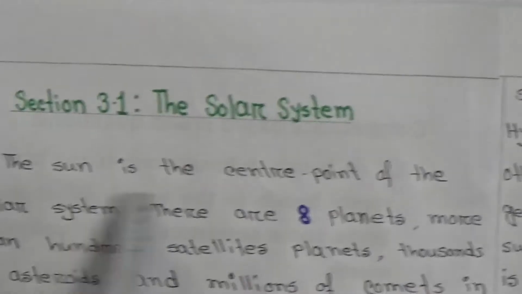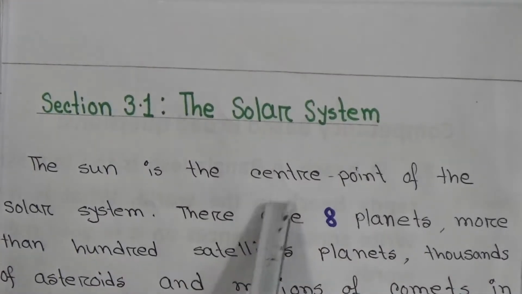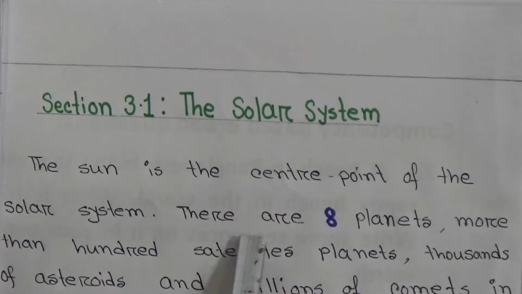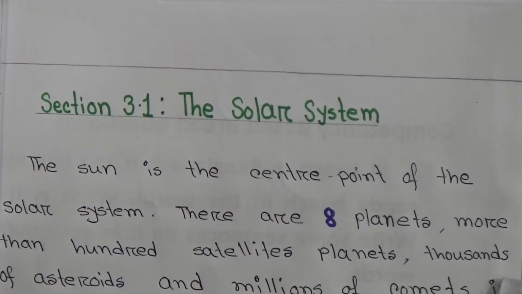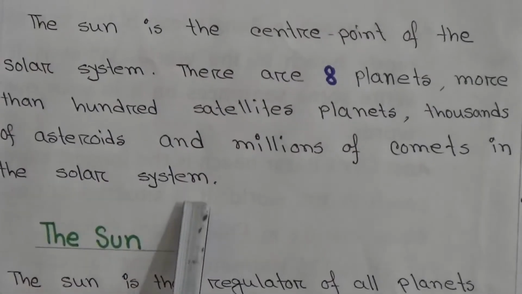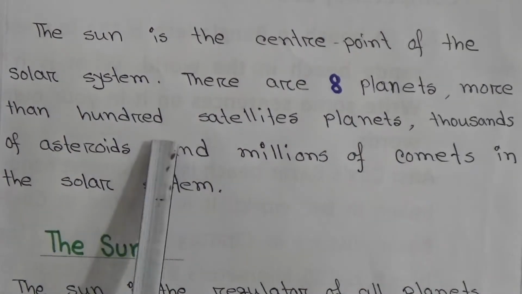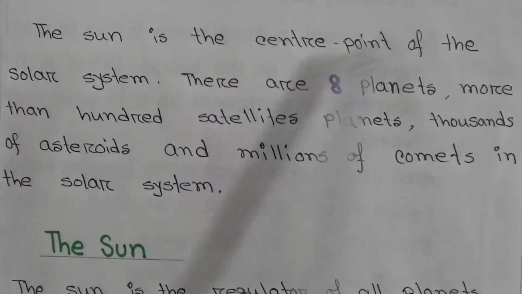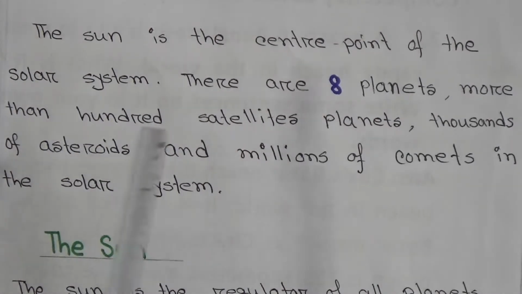Then section 3.1, the solar system. The sun is the center point of the solar system. There are 8 planets, more than 100 satellites, thousands of asteroids and millions of comets in the solar system. So the sun is the center point of the solar system and there are 8 planets in the solar system.